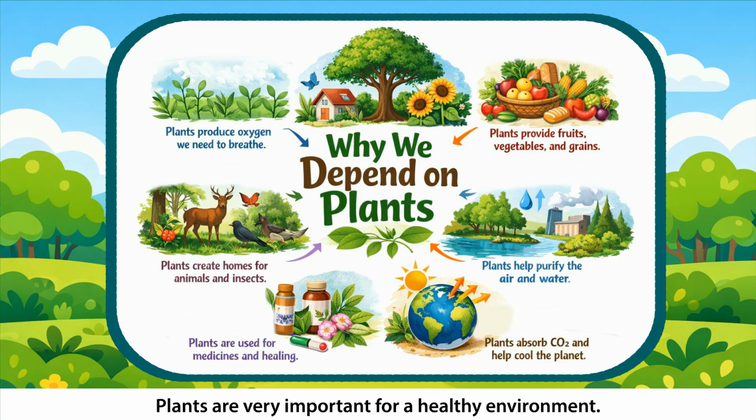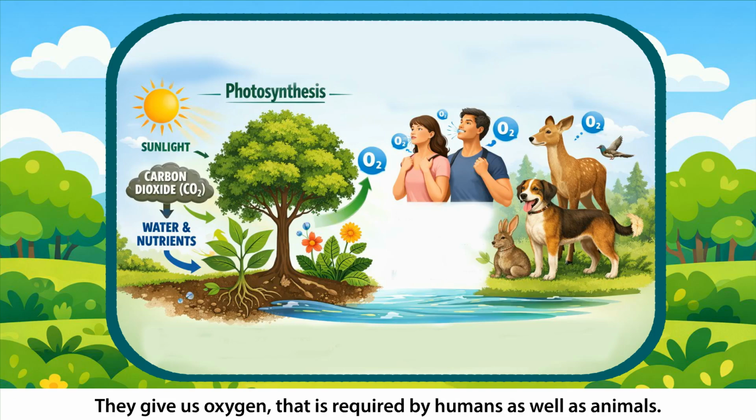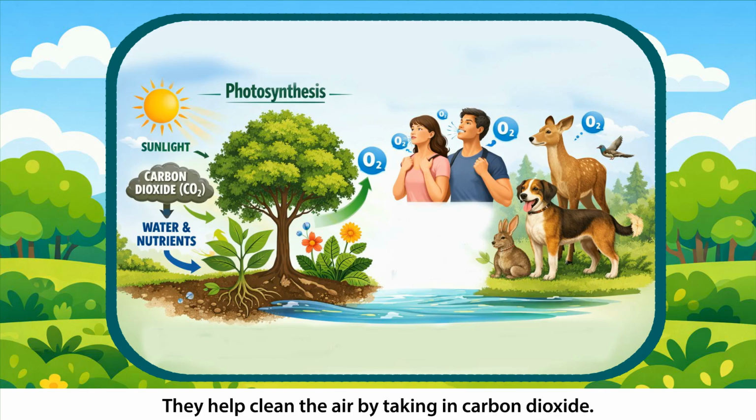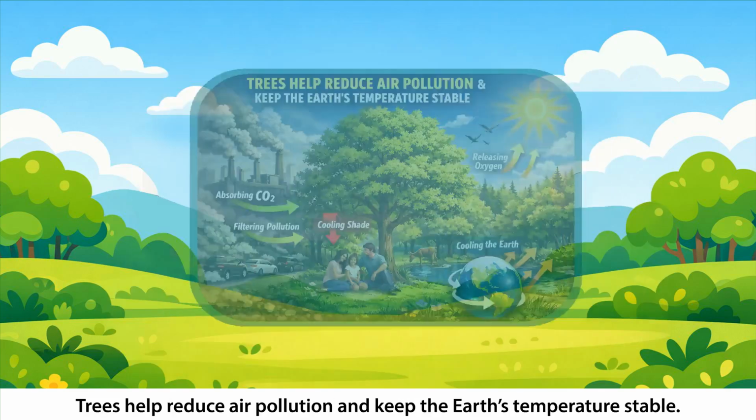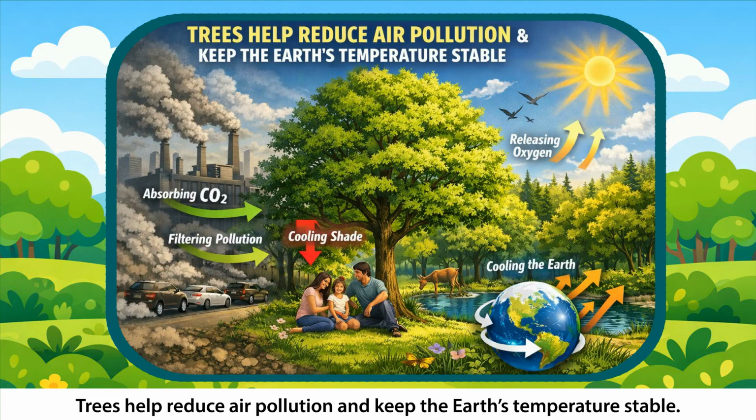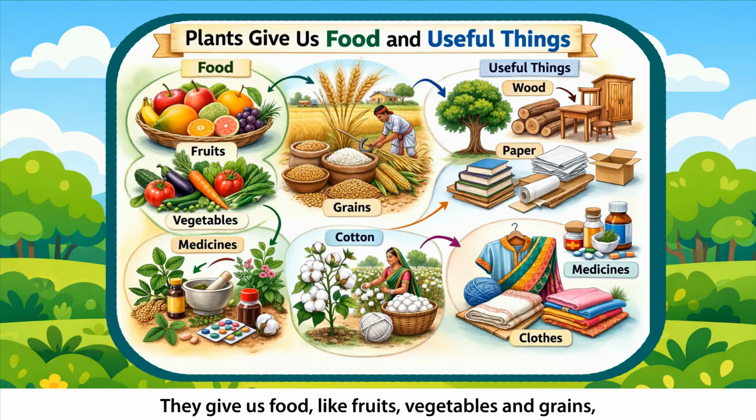Role of plants. Plants are very important for a healthy environment. We depend on plants for various reasons. Here are some reasons why plants are helpful. They give us oxygen that is required by humans as well as animals. They help clean the air by taking in carbon dioxide. Trees help reduce air pollution and keep the Earth's temperature stable. They give us food like fruits, vegetables, and grains, and useful things like wood, paper, medicines, and cotton.